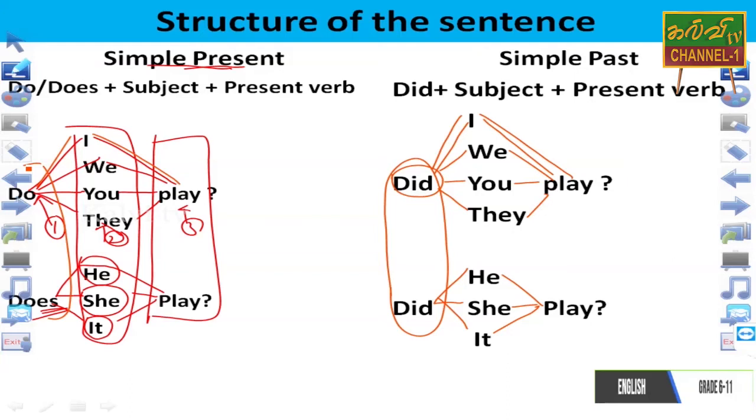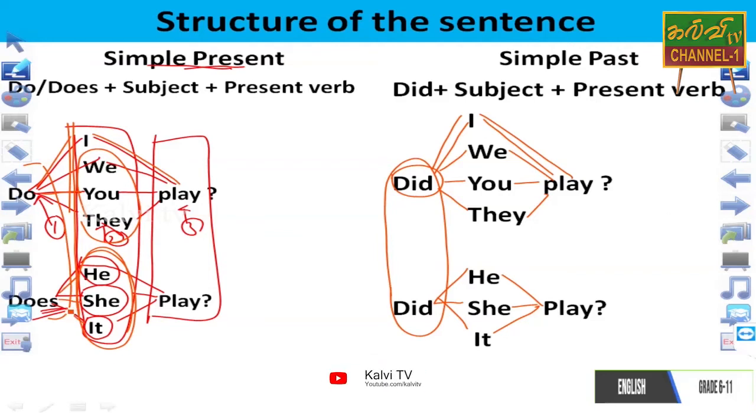So this is very important for everyone. They can understand the subject as plural. We want to write do in front of the subject, including I also, because of the first person. If the subject is singular, we want to write does in front of the subject.